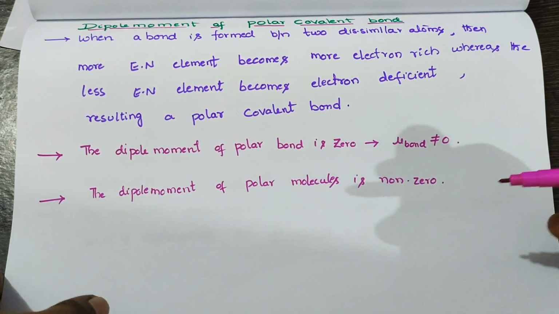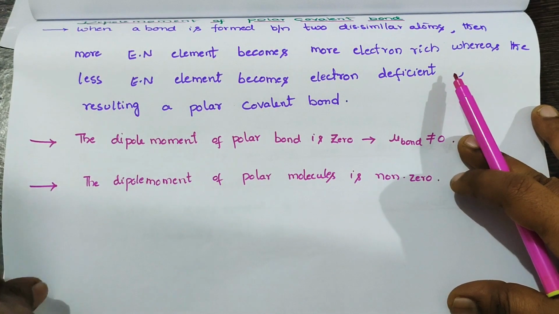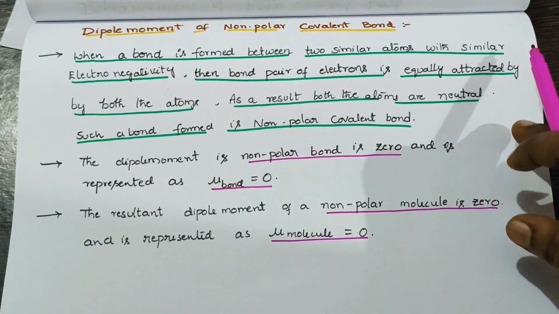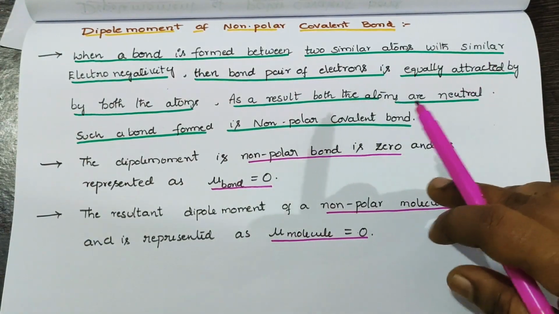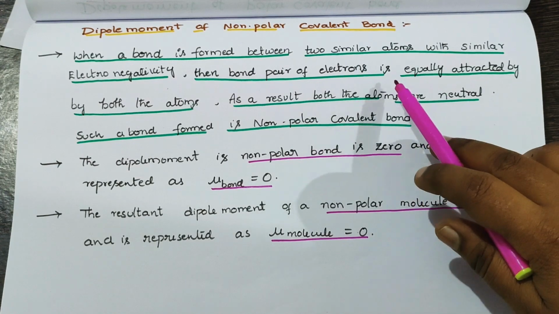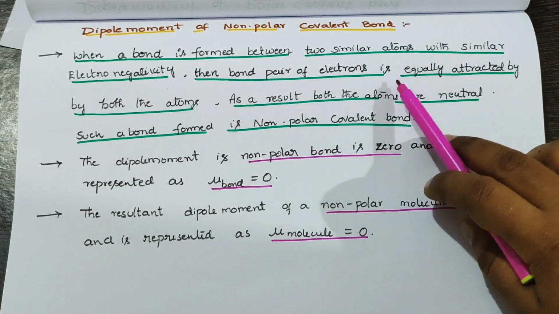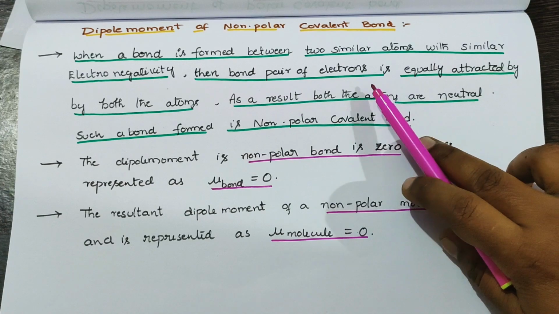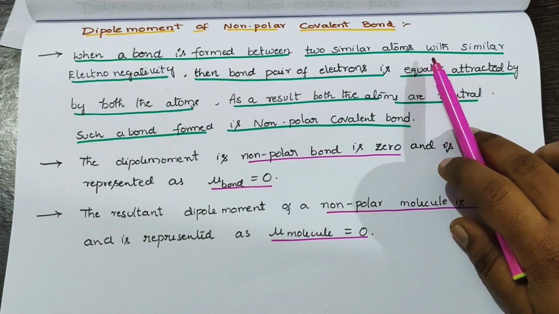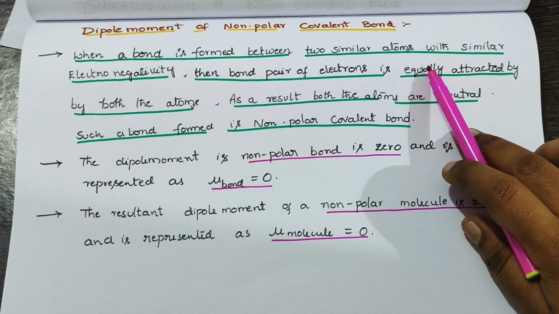And next one is the dipole moment of non-polar covalent bonds. In a non-polar covalent bond, the bond is formed between two similar atoms with similar electronegativity, for example H2, Cl2, F2.